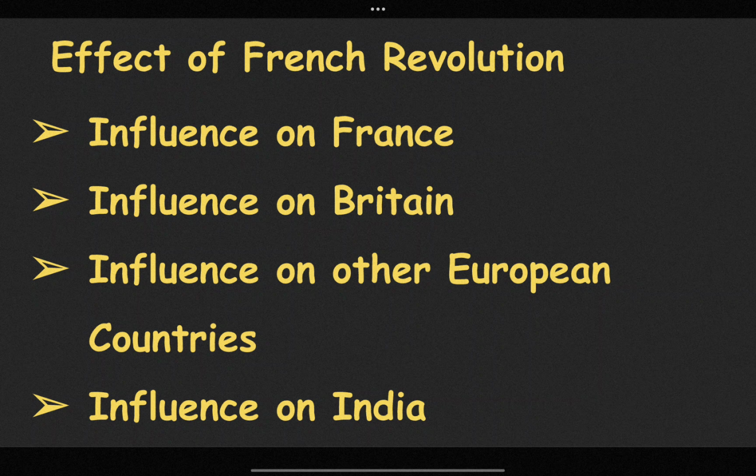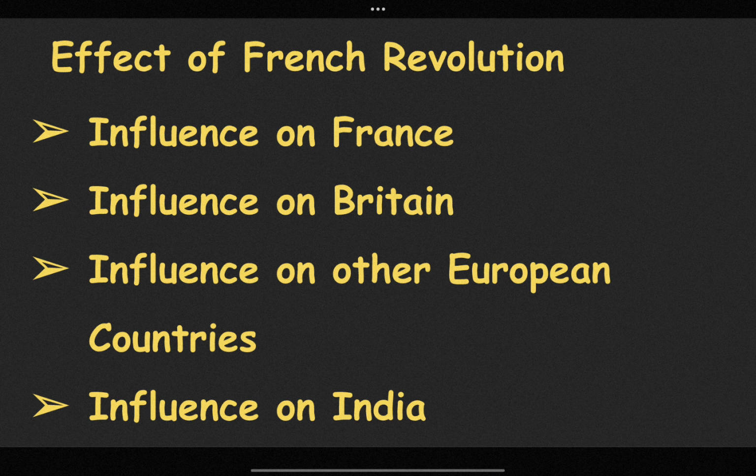Next is the impact on the other European countries. The French revolutionary ideas were equality, liberty, and fraternity. Equality, we all know, is the equality between human beings. Liberty is freedom, and fraternity means brotherhood. This spread in many parts of the world, which led to the beginning of nationalist movements in many countries.